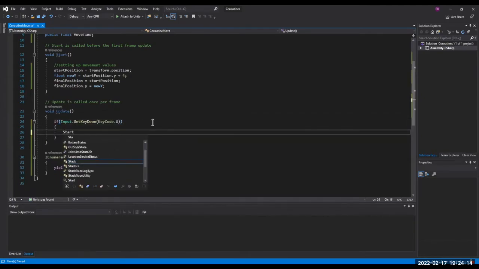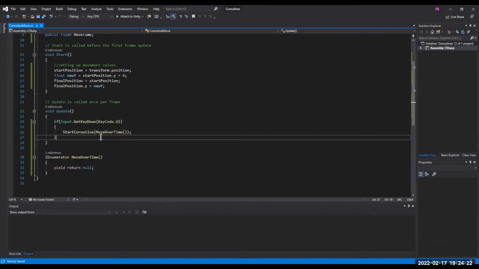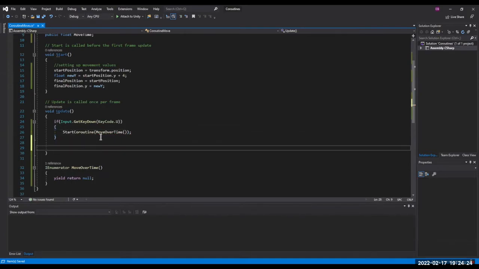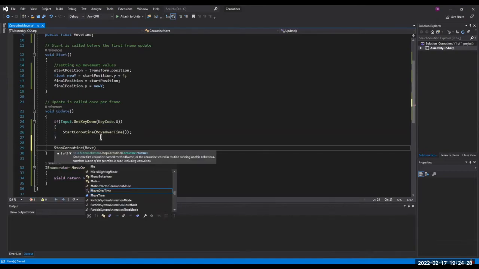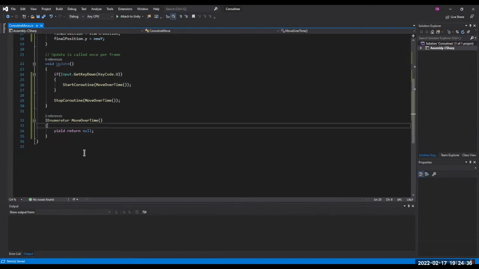Then we're going to say StartCoroutine. We're just going to do the basic method for now. StartCoroutine, MoveOverTime. And I'll show you why you want to use coroutine variables, because then we'll say StopCoroutine, MoveOverTime. And also just to test something that I have a hunch about. Right, so we're going to immediately start our coroutine every update frame, basically, is what's going to happen.